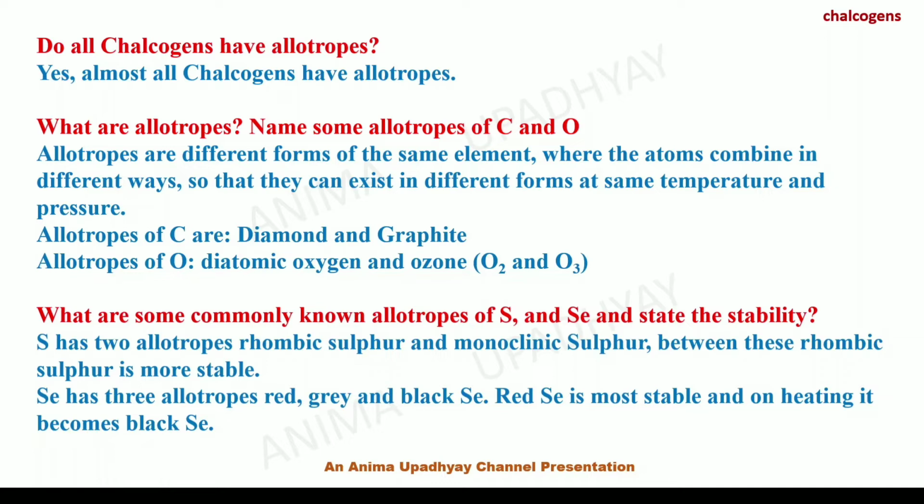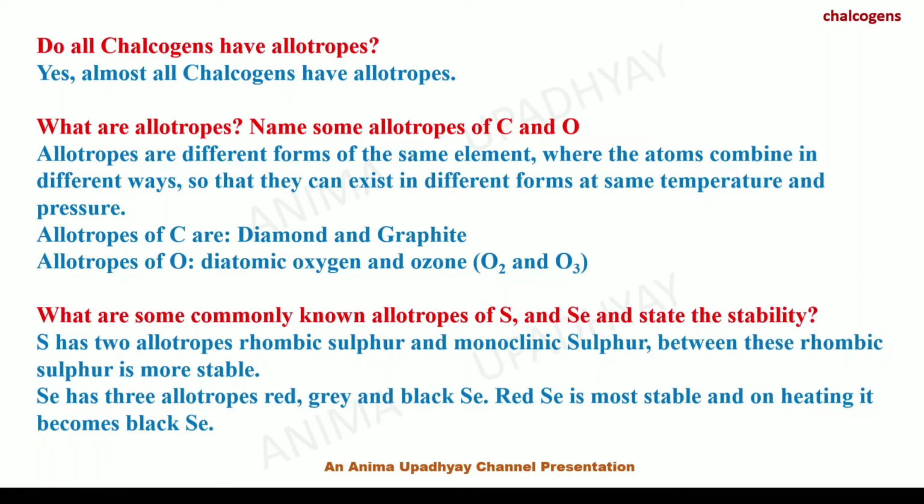What are allotropes? Can you give some examples using carbon and oxygen allotropes? Allotropes are different forms of the same element where the atoms combine in different ways so that they can exist in different forms at the same temperature and pressure. Allotropes of carbon are well known, diamond and graphite. And allotropes of oxygen are also well known, the diatomic oxygen and ozone, O2 and O3.